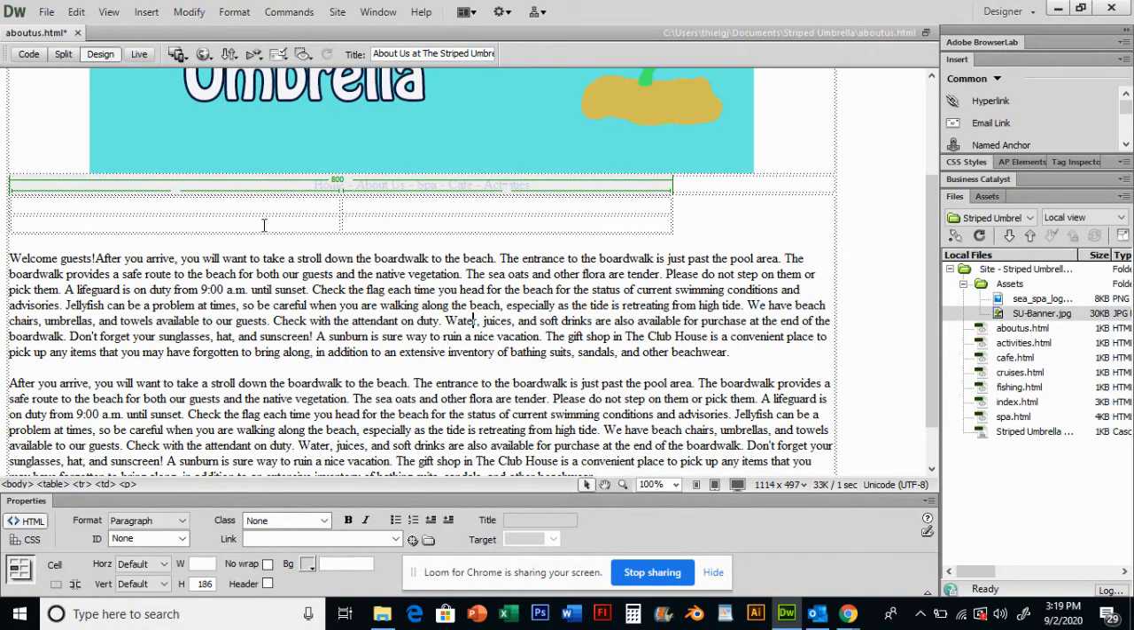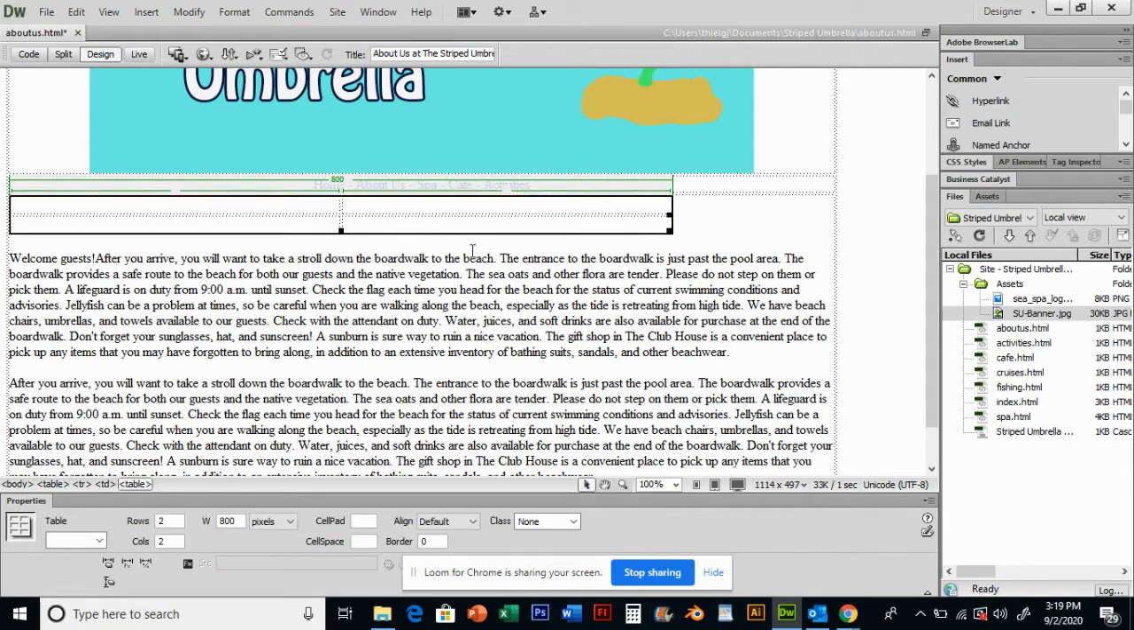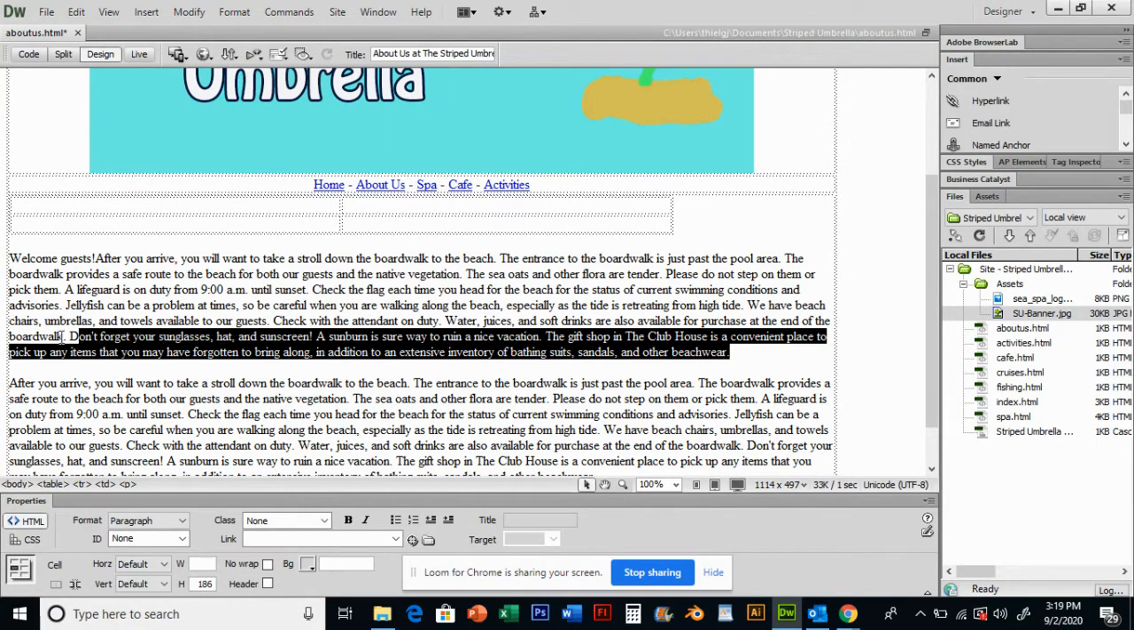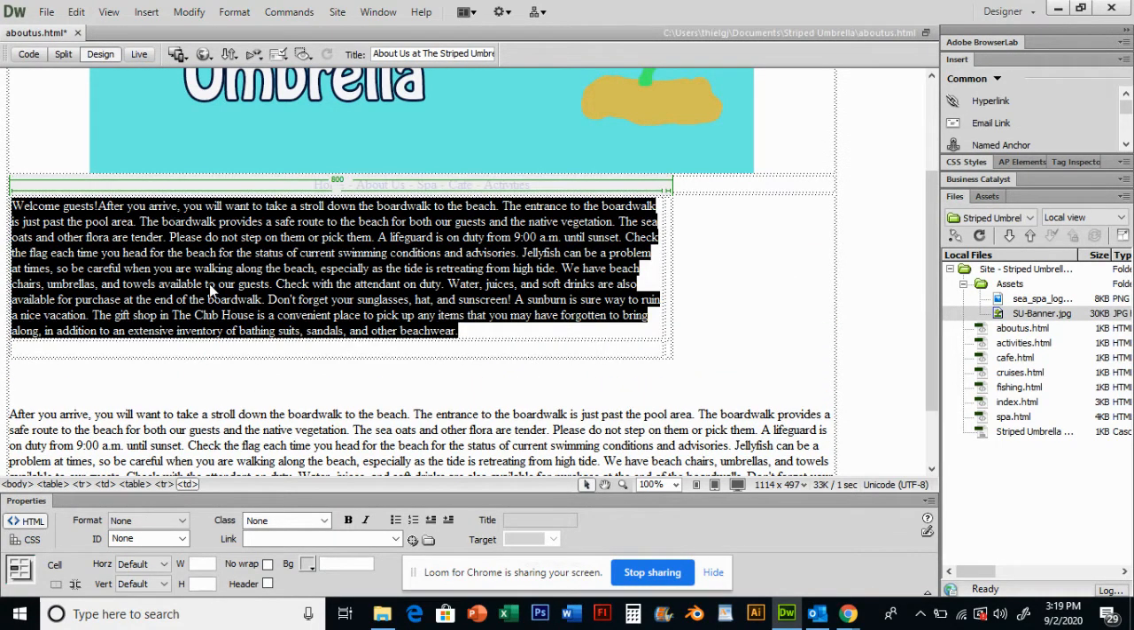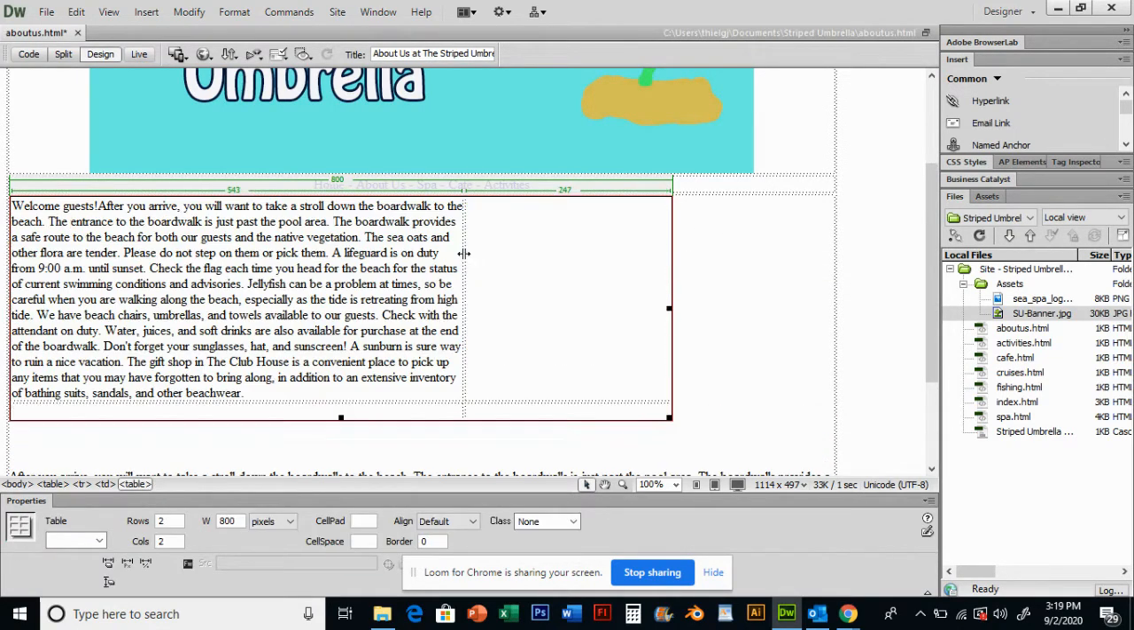So now I've put in what we call a nested table, a table inside of a bigger table inside of my site. And I'm going to select this paragraph that says welcome guests, and I'm going to drag this into the top left cell. I don't know why it does this, but it always pushes your column divider over, so you need to drag that back. And I can place that right in the middle.